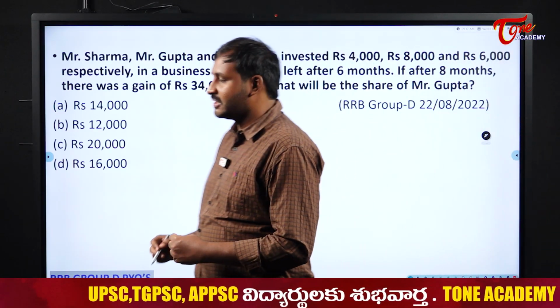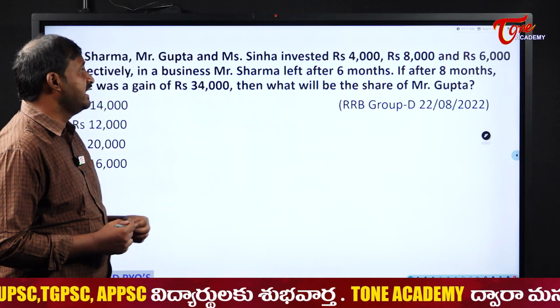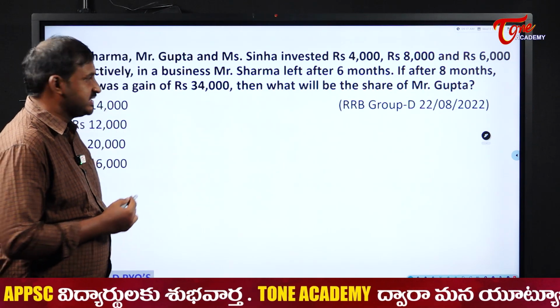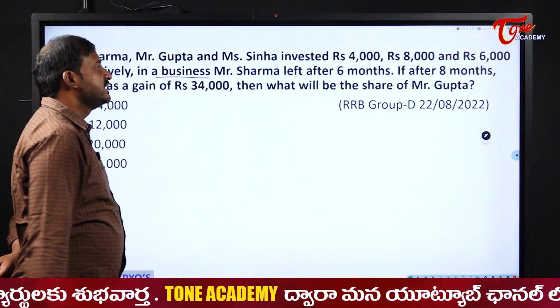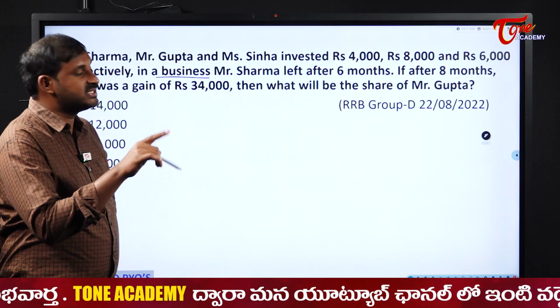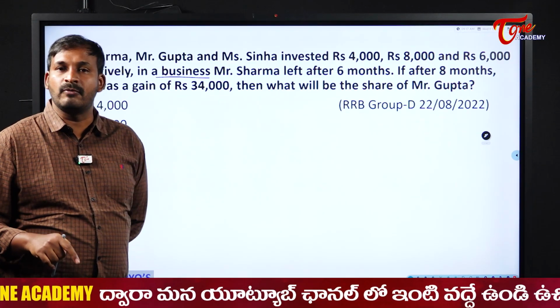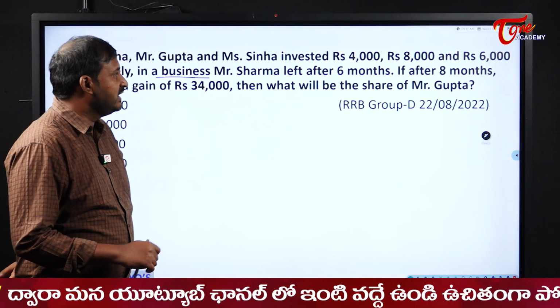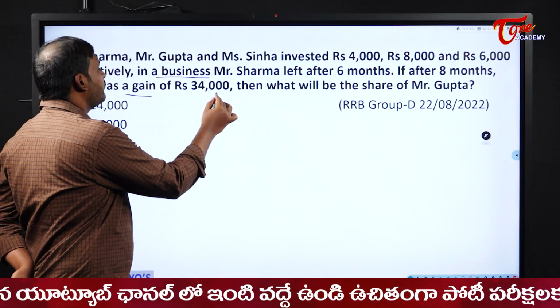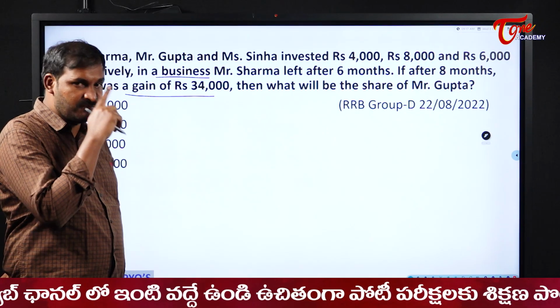Mr. Sharma, Mr. Gupta and Miss Sinha invested 4,000, 8,000 and 6,000 respectively in a business. Mr. Sharma left after 6 months. That means he invested for how many months? 6 months here. If after 8 months there was a gain of rupees 34,000, then what was the share of Mr. Gupta?